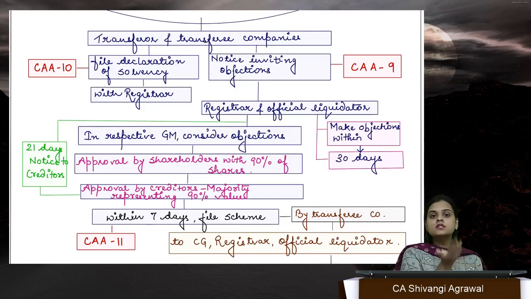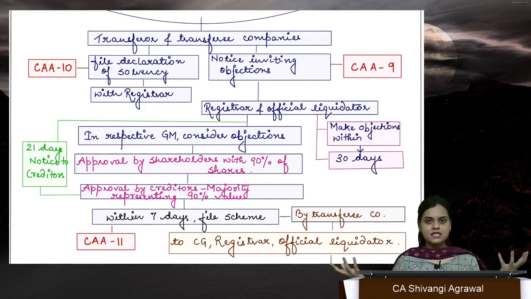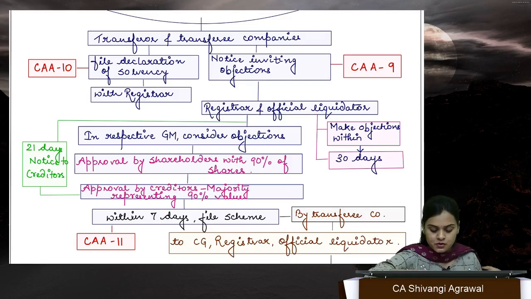We send a notice seeking objections to just 2 people, that is ROC and the official liquidator, who is the officer of the High Court. If they have an objection, they will give it, and thereafter, when we get approval from our members and creditors, we file this with the central government, and the central government grants us approval and the scheme is implemented. So that's how the process works.